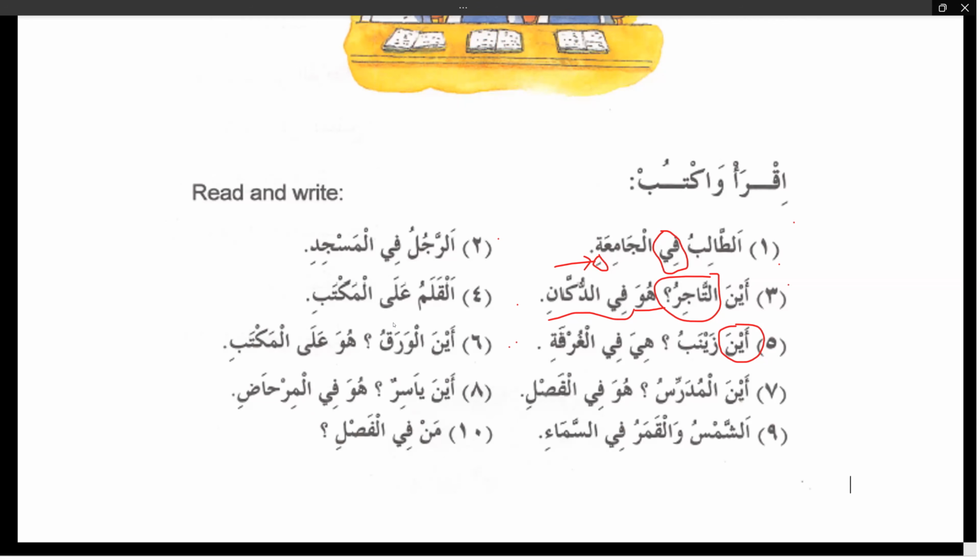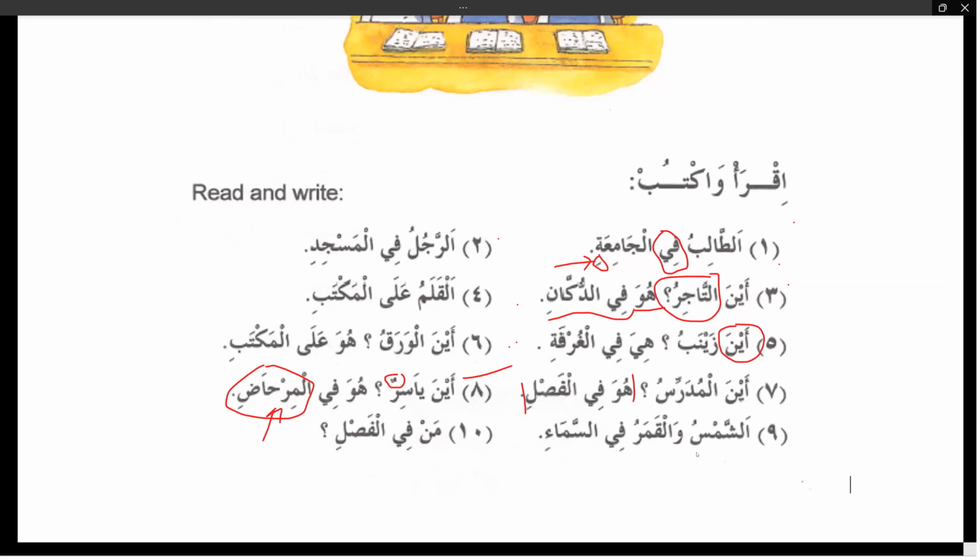Assalamu alaikum. Walaikum salam. Okay, read and translate, please. Ainul waraqu? Wal maktab. Where is the paper? It is on the table. Aina mudarrisu? Where is the teacher? Huwa fil fasli. He is in the class. Aina Yasirun? Huwa fil mirhali. Where is Yasir? He is in the toilet.